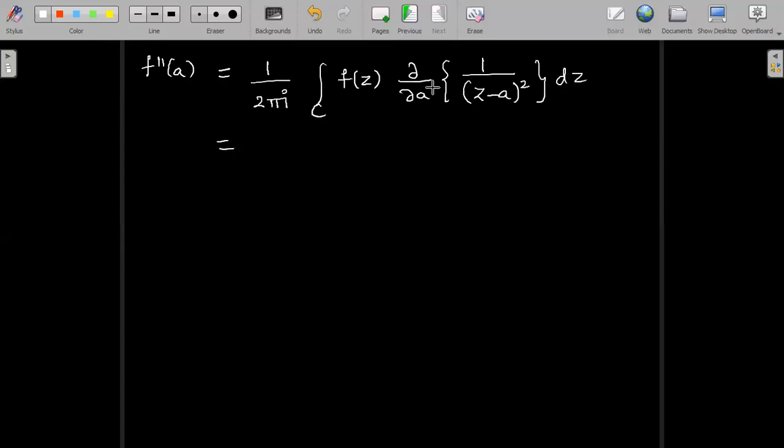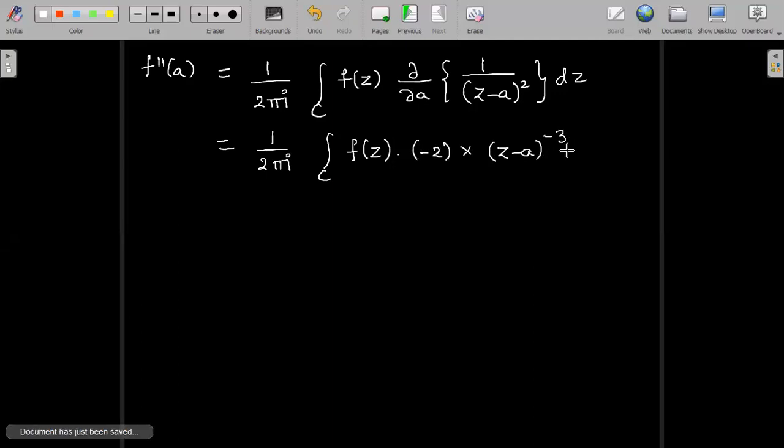Now differentiation of 1 by z minus a whole square we have to perform. So integral over c f of z as it is. Taking to the numerator, this is z minus a whole power minus 2.